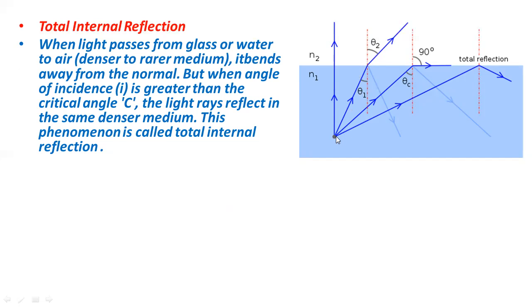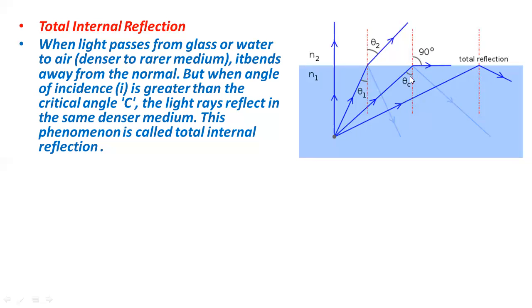When we change the direction of the torch or the source of light, then you can see this is the incident ray in this case, and the angle of refraction is making a 90-degree angle with the normal.